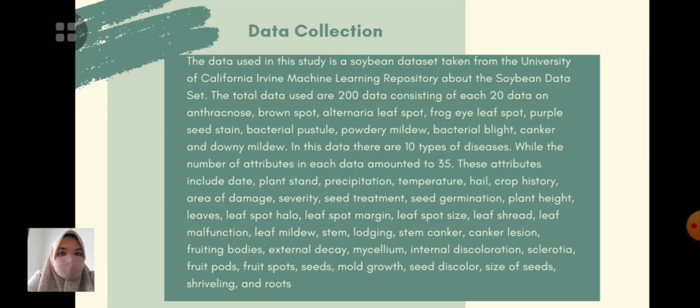And then the data collection. The data used in this study is a soybean database taken from the University of California Irvine Machine Learning Repository about the soybean dataset. The total data used are 200 data consisting of 820 data on anthracnose, brown spot, alternaria leaf spot, frog eye leaf spot, purple seed stain, bacterial pustule, powdery mildew, bacterial blight, canker, and downy mildew. In this data, there are 10 types of disease, while the number of attributes in each data amounts to 35. These attributes include date, plant stand, precipitation, temperature, hail, crop history, area damaged, severity, and so on.